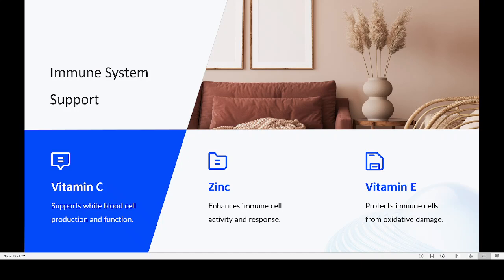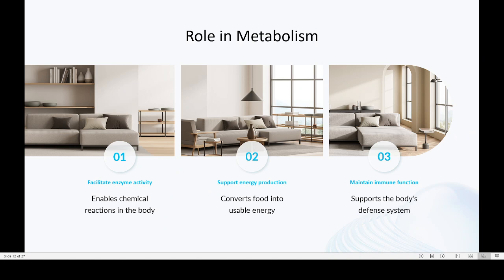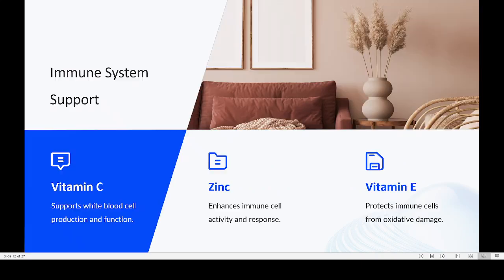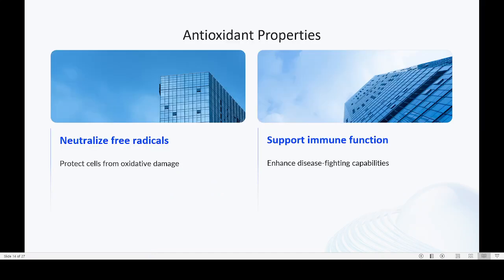So under the category of metabolism, one is enzymatic activity, energy production, immune function. And then in the case of the immune system, vitamin C, zinc and vitamin E. These are the three important micronutrients which are needed by the body for proper functioning of the immune system. Then antioxidant property. So they will be neutralizing free radicals, protecting cells from oxidative damage. So that is one importance.